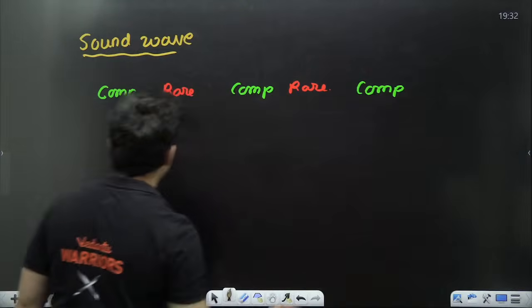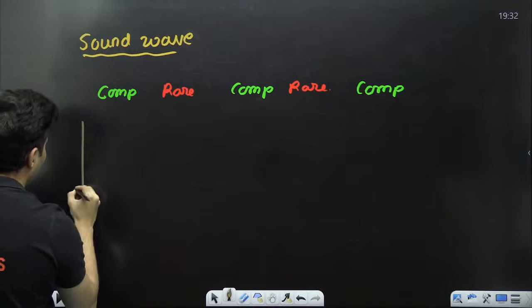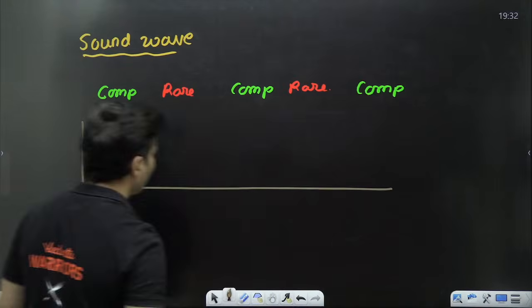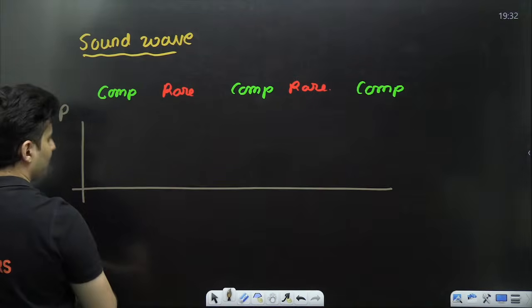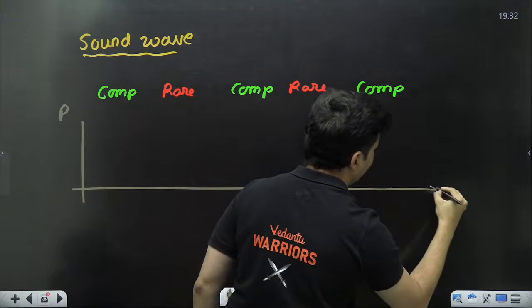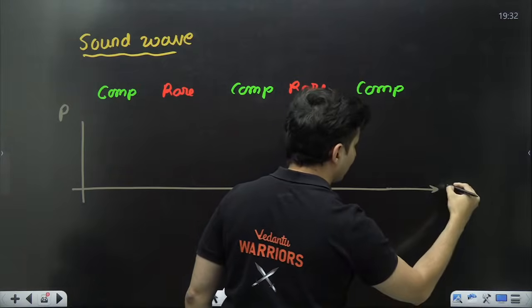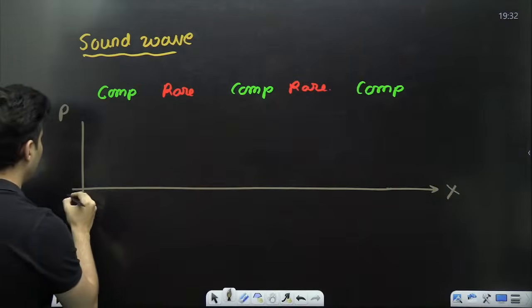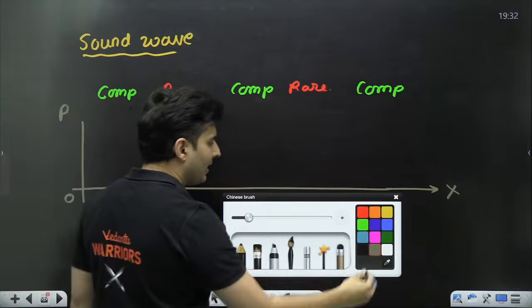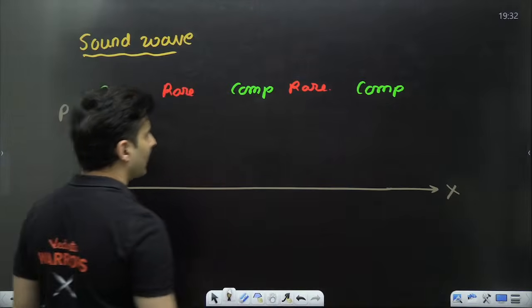So if one were to draw a graph of pressure with the distance, basically your x, how will that graph exactly look like?